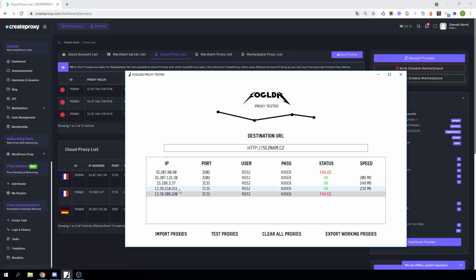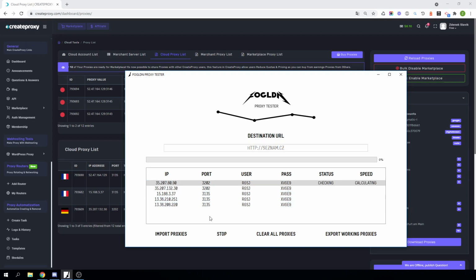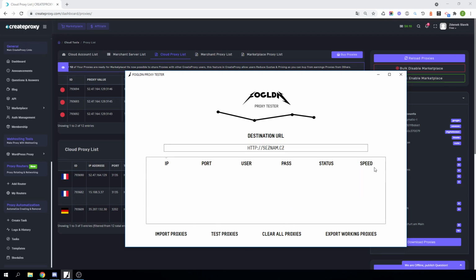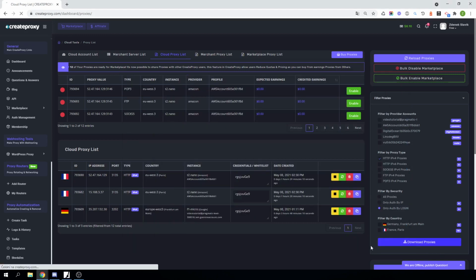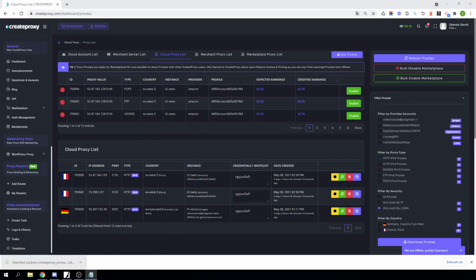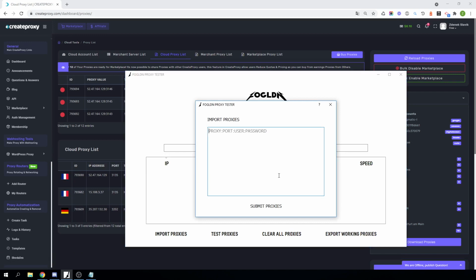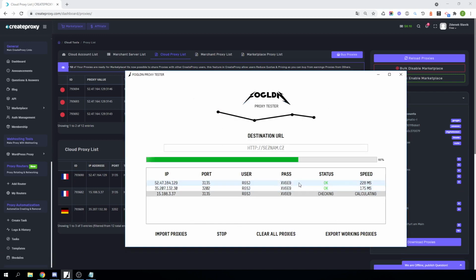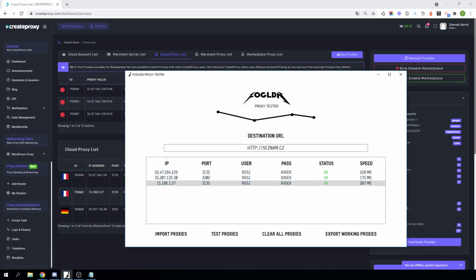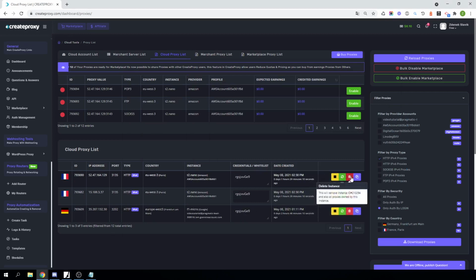So this one is not working anymore. I will remove this. So all of these proxies are working now, and that's pretty much it.